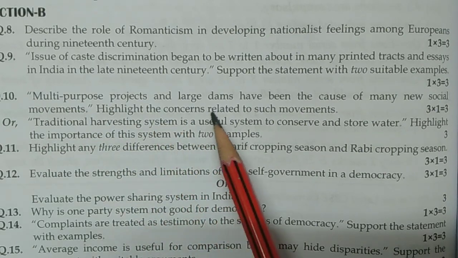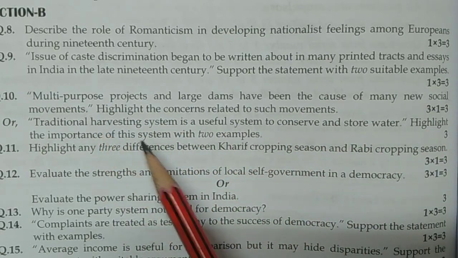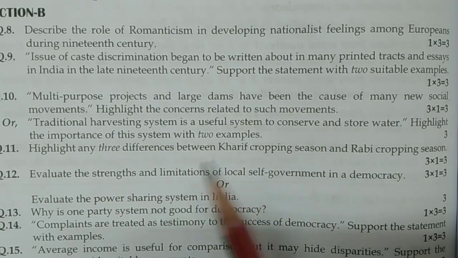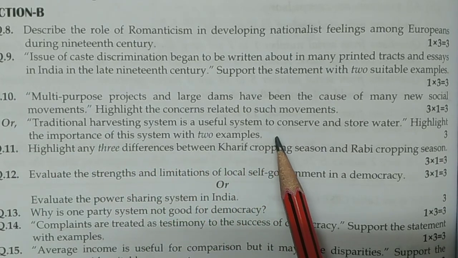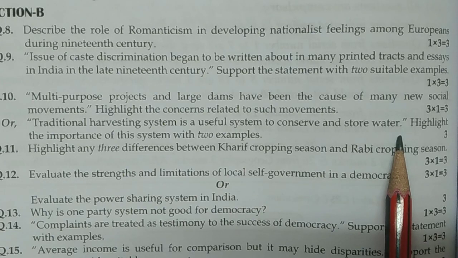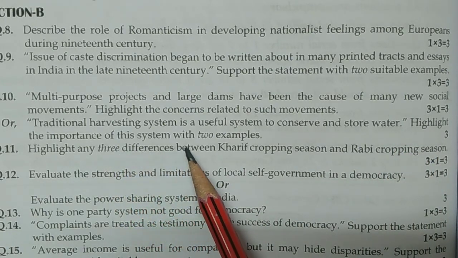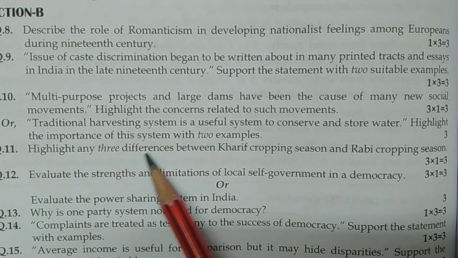Multi-purpose projects and large dams have been the cause of many new social movements. Highlight the concerns related to such movements. Next, the traditional harvesting system is a useful system to conserve and store water. Highlight the importance of this system with two examples.